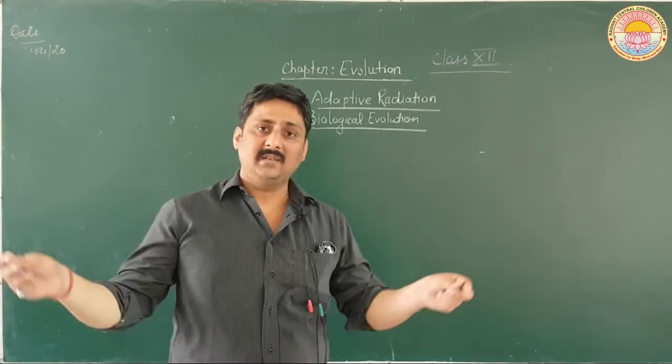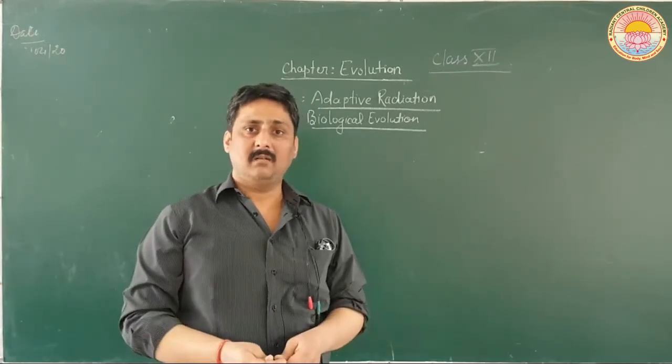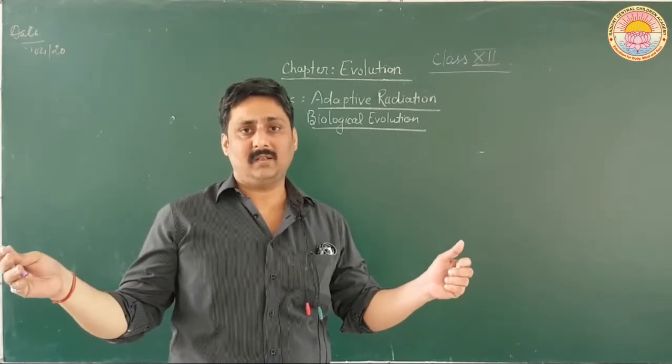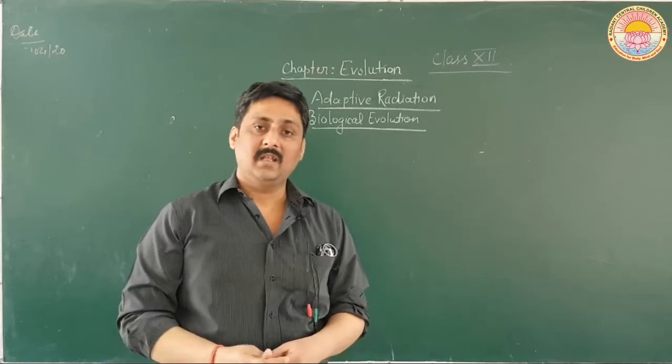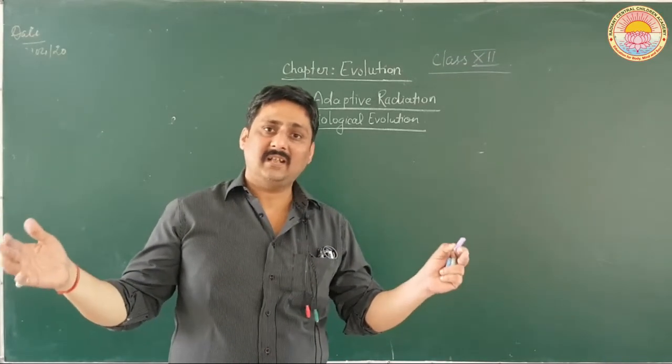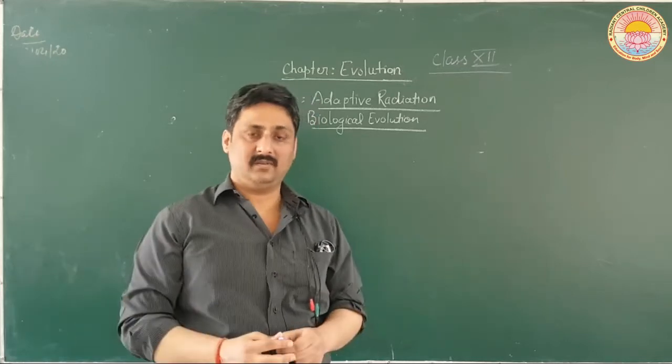That means the area is the same, but the habitats in the geographical area are different. A geographical area can consist of different habitats.